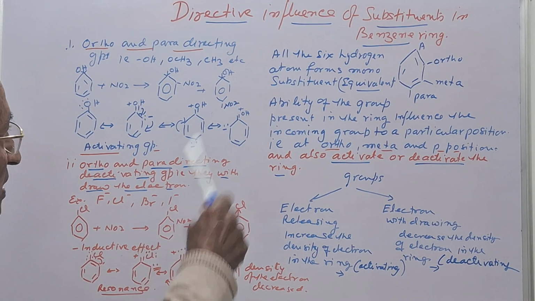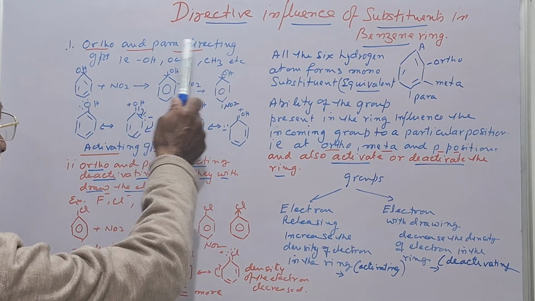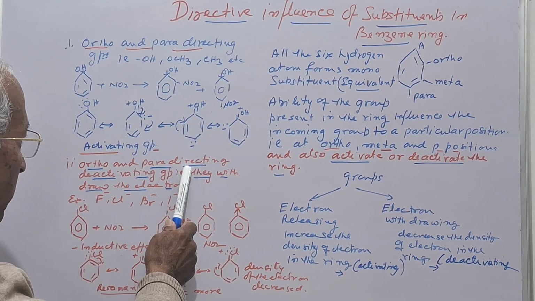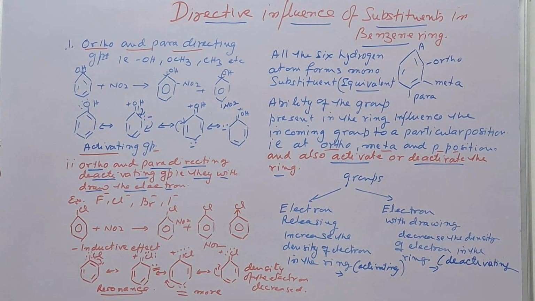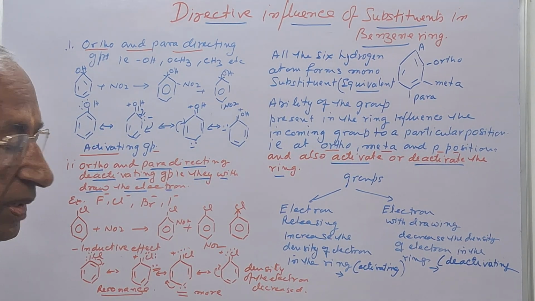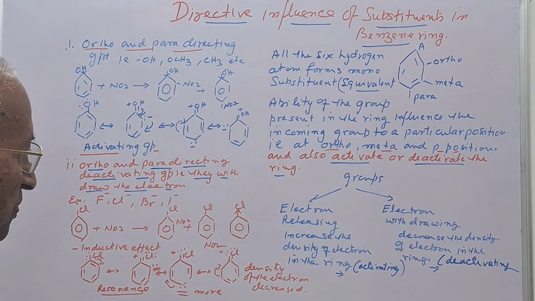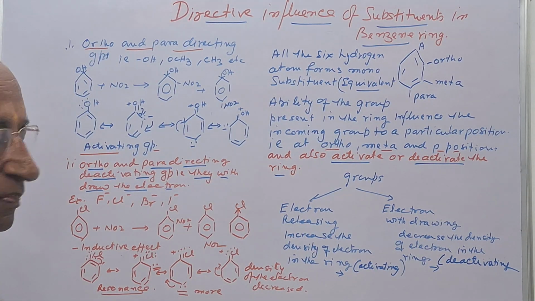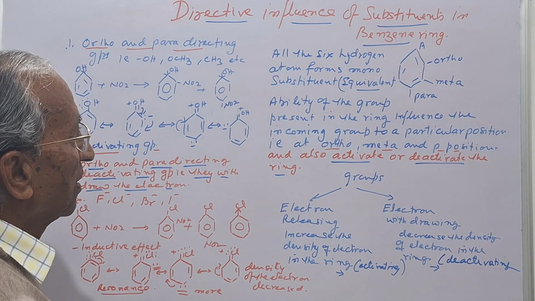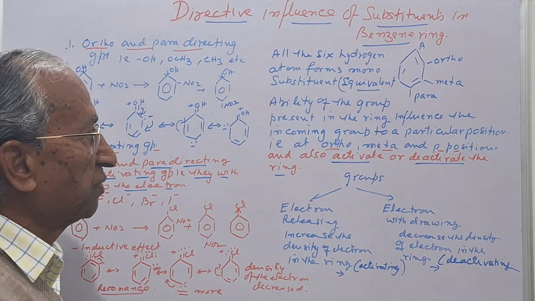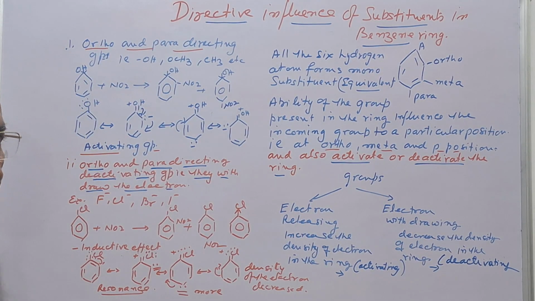So I think it is clear to you. Ortho and para directing, that is deactivating and activating. Now in my next video I will explain the meta directing groups and some more directing influencing groups. I think it is clear, and it's a very important thing for organic chemistry.